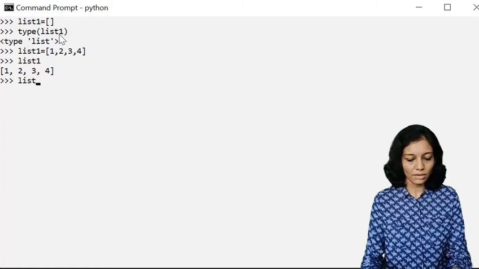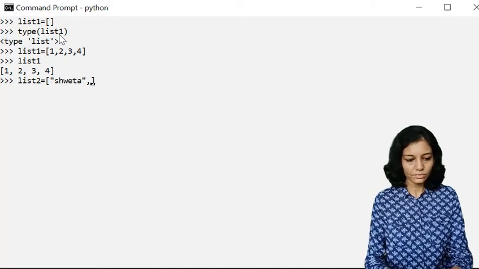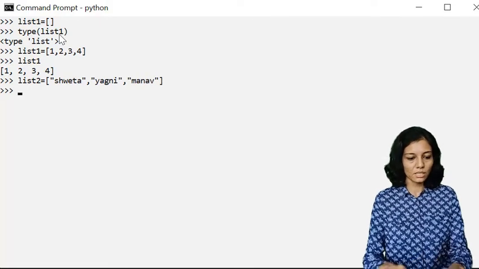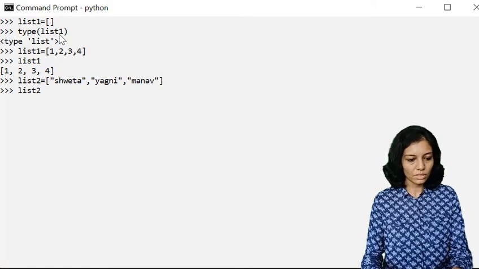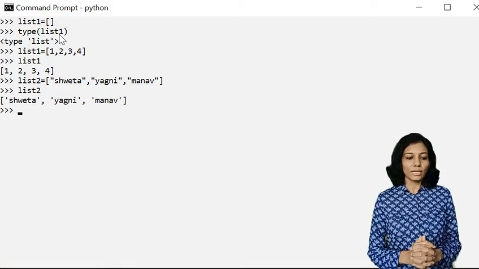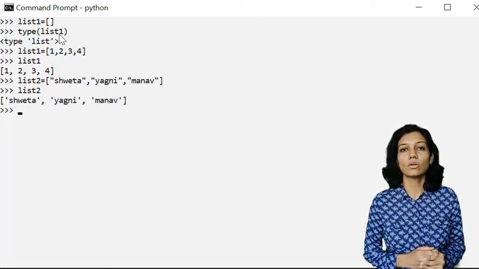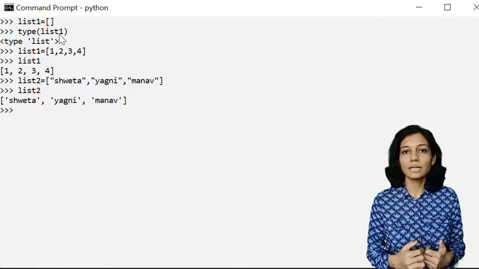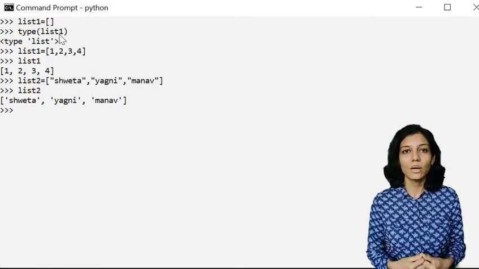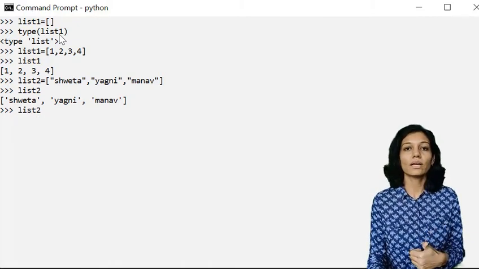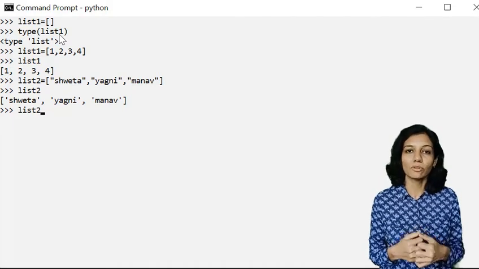Now let's have another variable, another list, which consists of strings. So these are 3 strings which are part of my list. If I print the value, it gives me these 3 items. So right now I have implemented 2 lists. One consists of all integers and the other consists of all strings. Now can I have a mixed data type list? Yes, it is valid in case of a list, but not in case of an array. So this is the main difference between list and array, where a list can consist of mixed types of data.